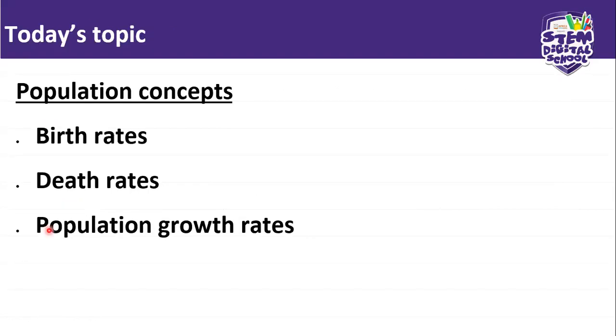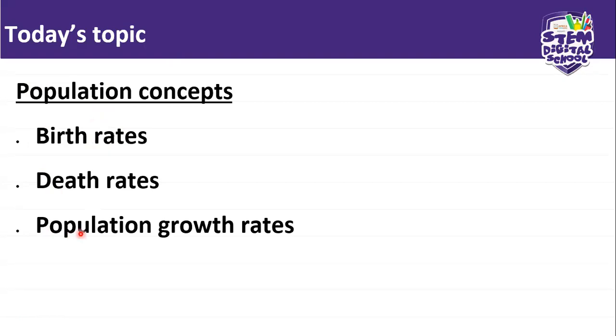Now, for today, we're starting a new topic called population concepts. That's why I was asking, do you know the meaning of population? So this is the main topic, and then we're going to look at these 3 subtopics: birth rates, death rates, and population growth rates.